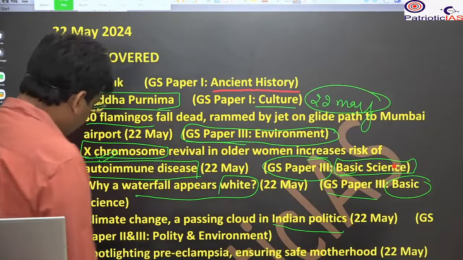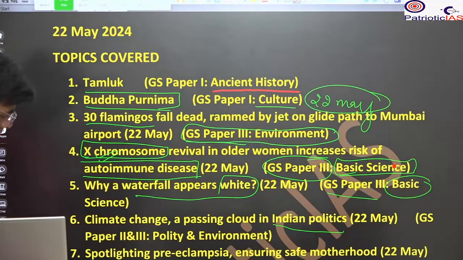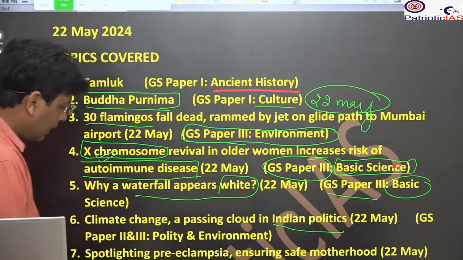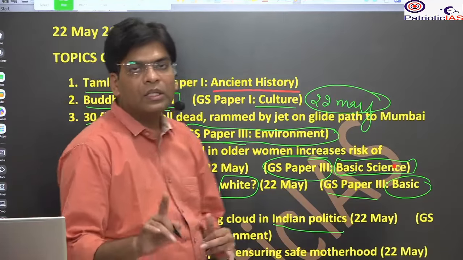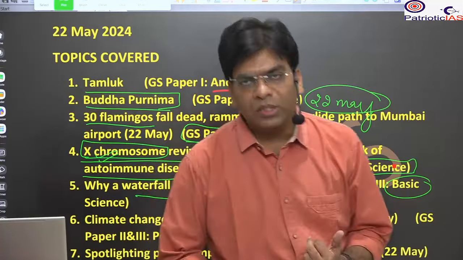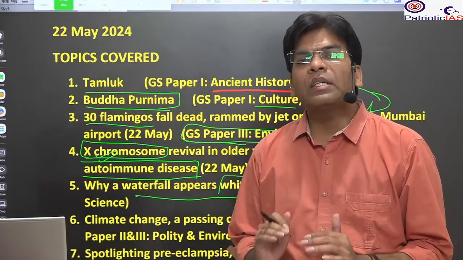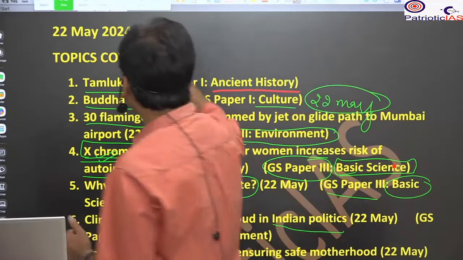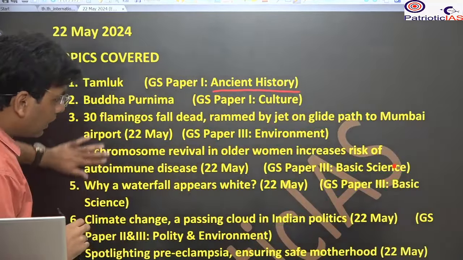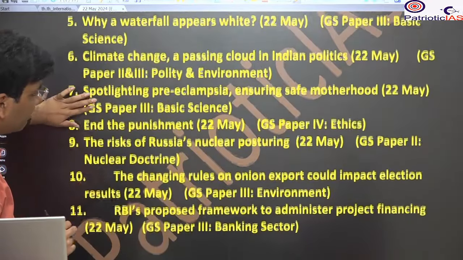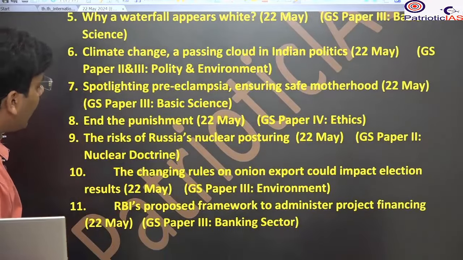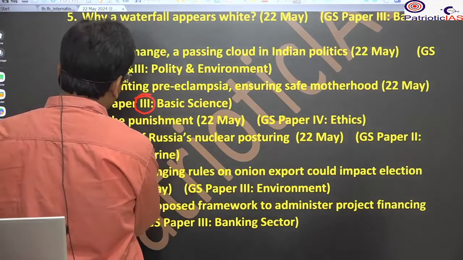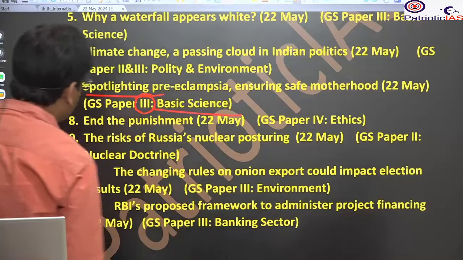Then we will see the spotlight on pre-eclampsia, ensuring safe motherhood. So here we will see the different stakeholders associated with the very initial stage of a human being when different types of care are needed. So we will cover it again under GS paper 3 basic science, as well as it can be part of the GS paper 2 health sector. So this will be discussed.